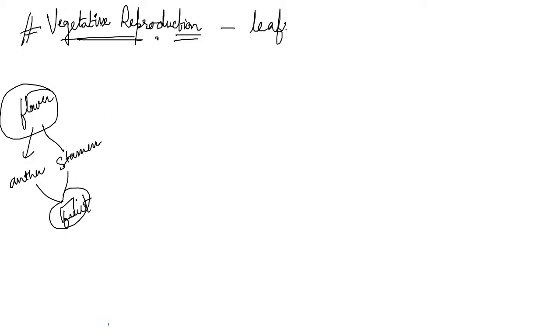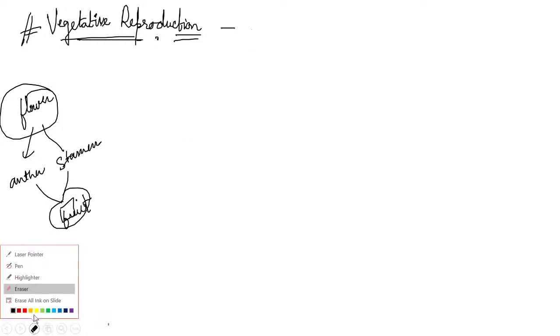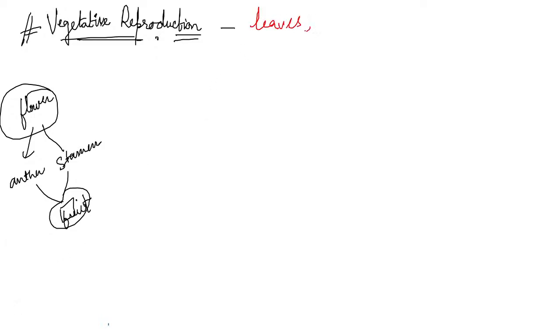But if the plant reproduces other than from the flower, that is from the leaves, from the stems, from the roots, or from the tissues, then it is known as vegetative reproduction.